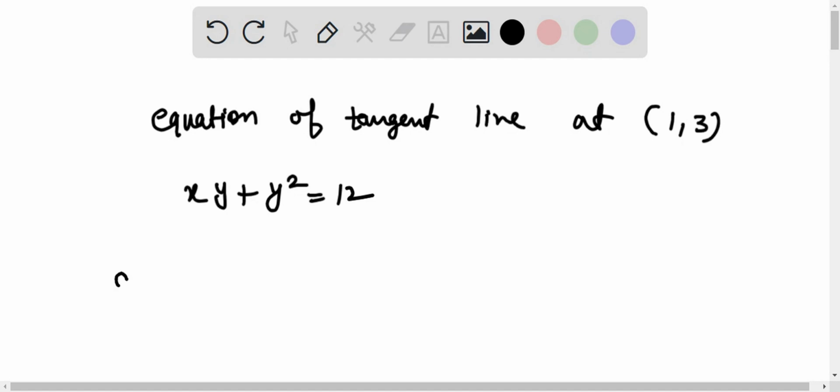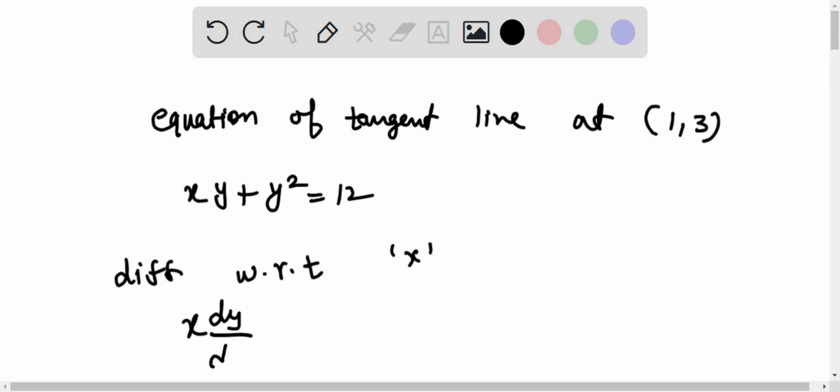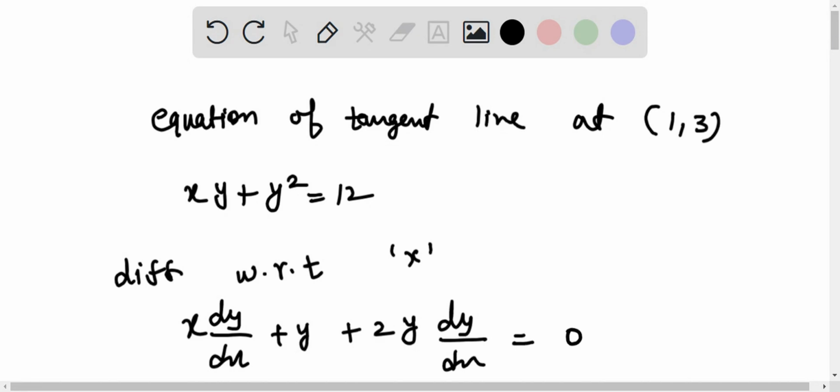So I'll be writing that we're going to differentiate the following function with respect to x, so that we will be writing the slope of the tangent as dy by dx here. All right, so x dy by dx plus y, plus the differentiation of y squared, which is 2y dy by dx, is equal to the differentiation of 12, which is 0.